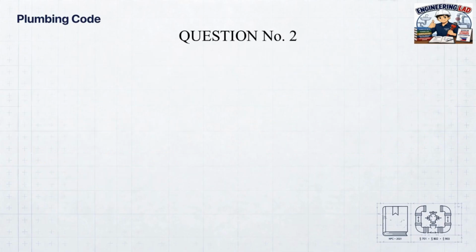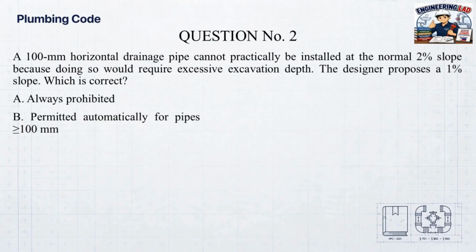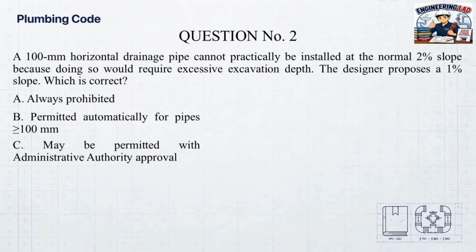Question number 2. A 100 mm horizontal drainage pipe cannot practically be installed at the normal 2% slope because doing so would require excessive excavation depth. The designer proposes a 1% slope. Which is correct? A. Always prohibited. B. Permitted automatically for pipes greater than or equal to 100 mm. C. May be permitted with administrative authority approval. D. Permitted only for storm drainage.